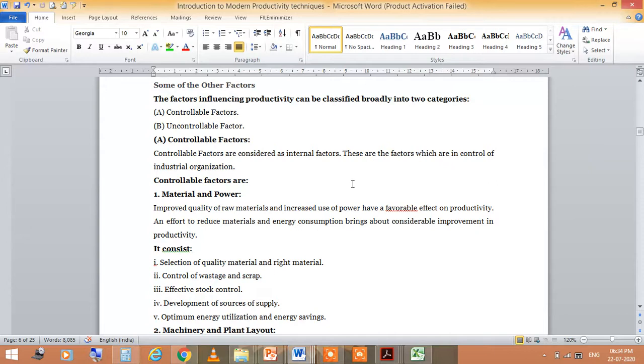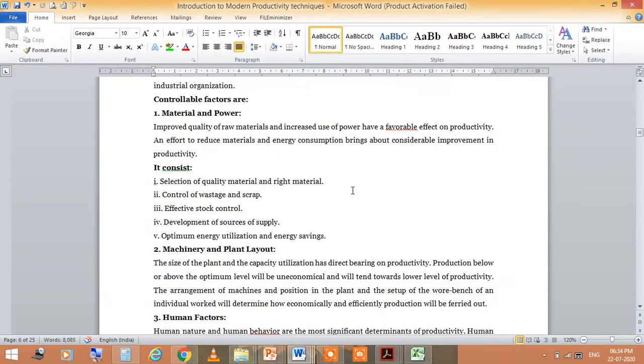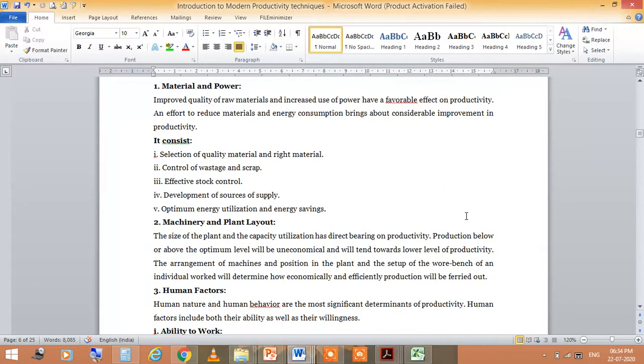The controllable factors come under, first, material and power. Material and power consists of selection of quality and right material, control of wastage and scrap, effective stock control, development of sources of supply, optimum energy utilization and energy saving. The next is machinery and plant layout.